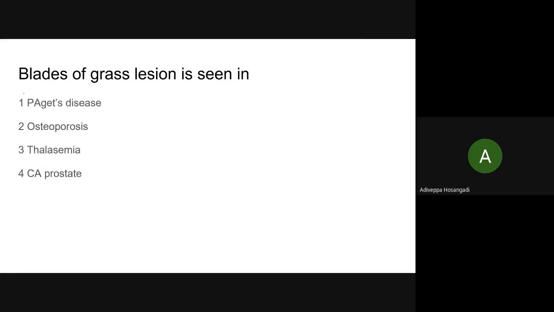Blade of grass lesion is seen in... is it a googly question? Okay, we'll not waste time. Blade of grass sign is seen in Paget's disease because we are dealing with Paget's. Is it? No, certainly not, we have dealt with osteoporosis also. But please remember, blade of grass lesion is seen in Paget's disease.